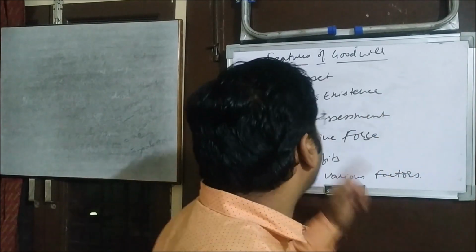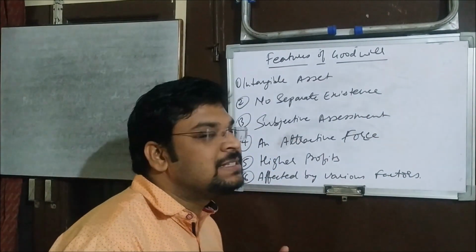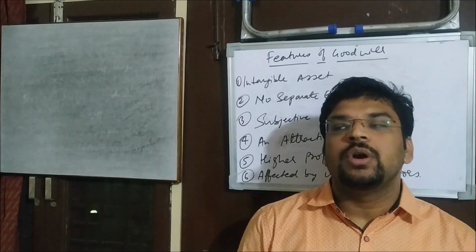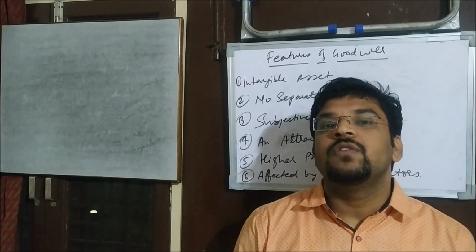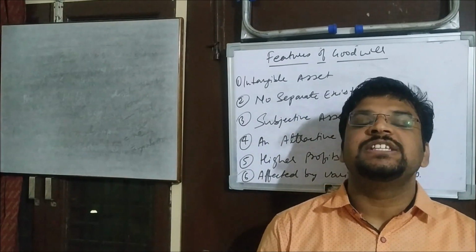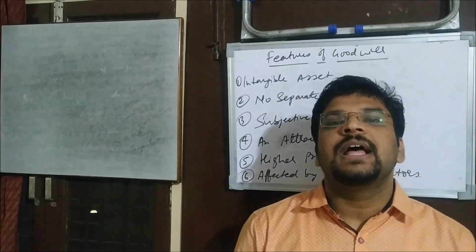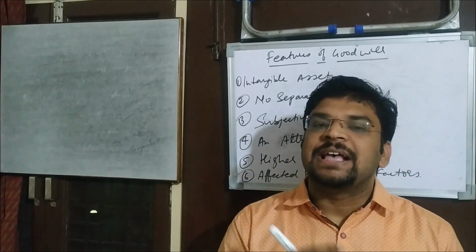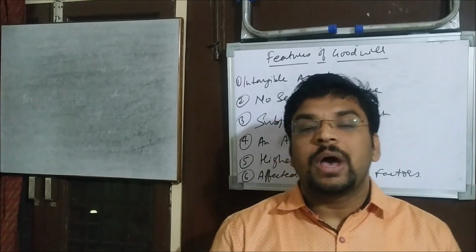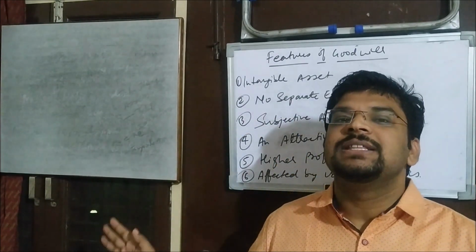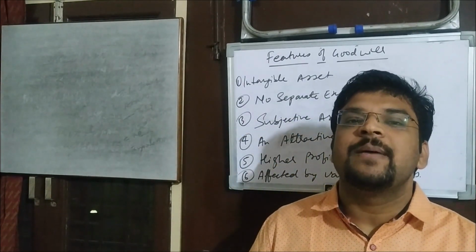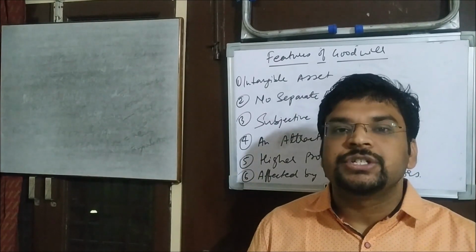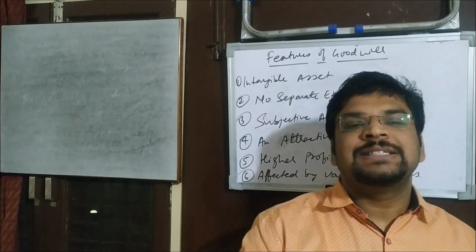Now another feature is no separate existence. Like we saw in the example, when Mr. A was willing to sell his business, only then the value of goodwill was estimated, right? You can sell any other tangible asset, say for example machinery or furniture, that you can pick and sell out.